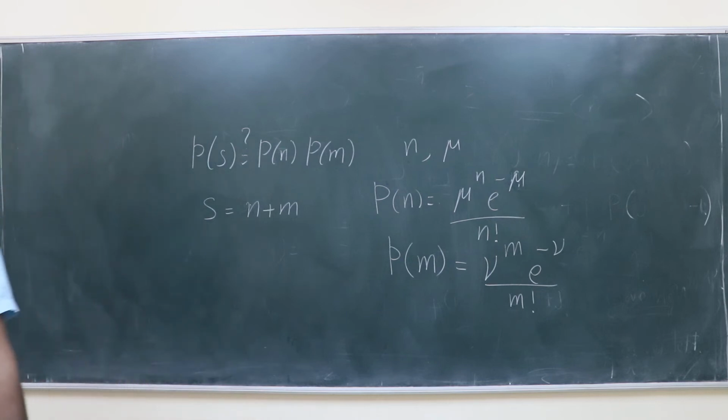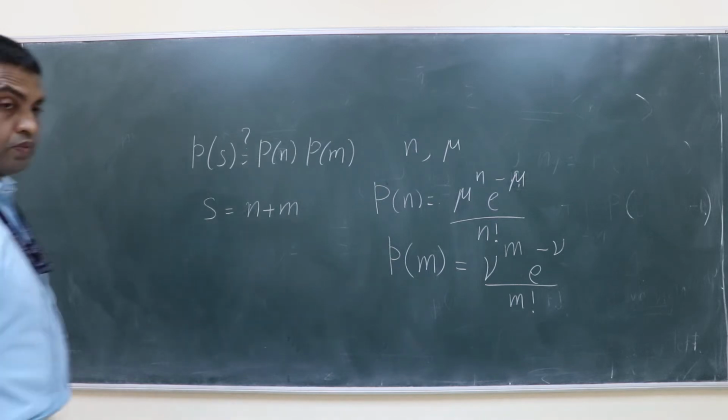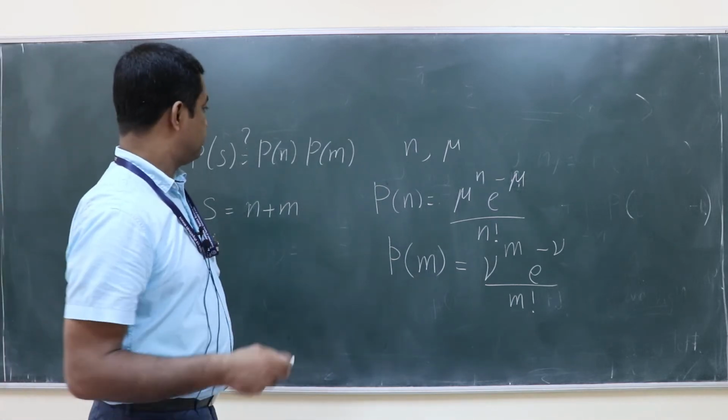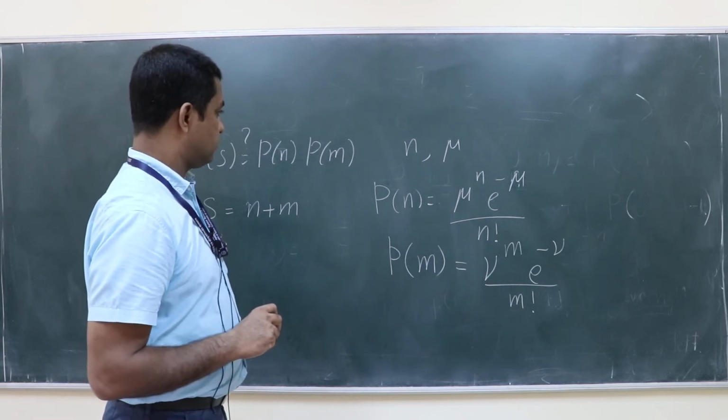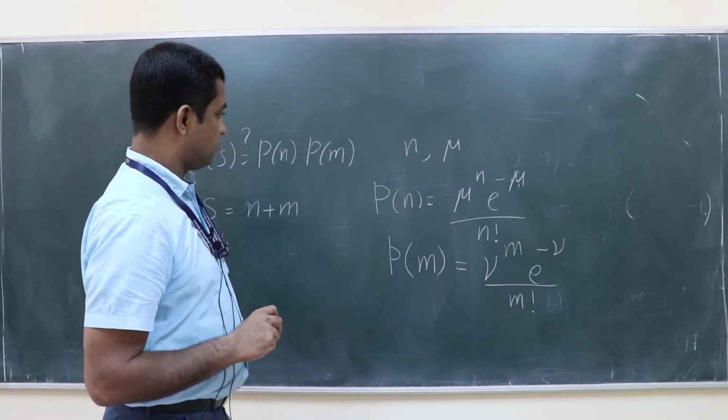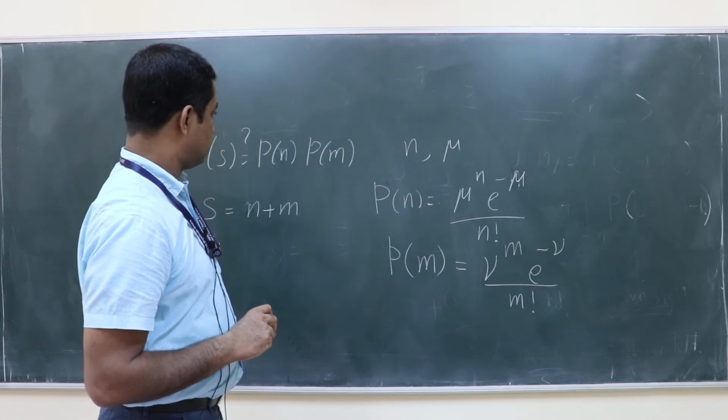Why so? Because (n plus m) factorial won't be compensated with n factorial into m factorial in the multiplication.